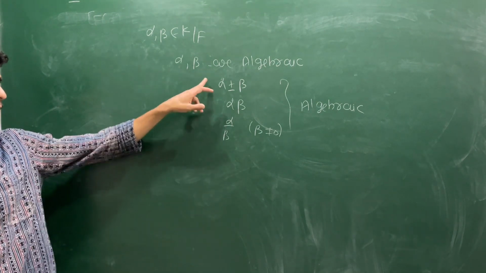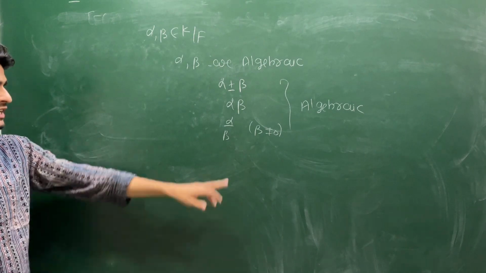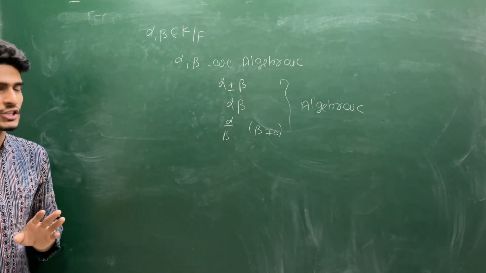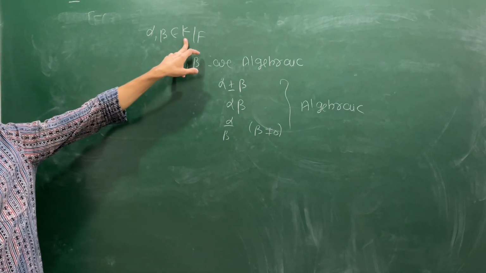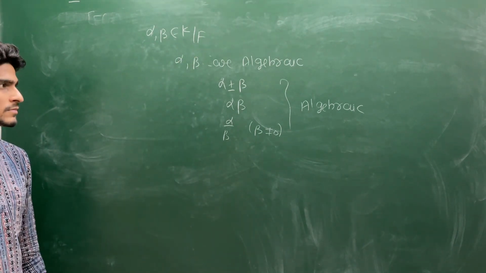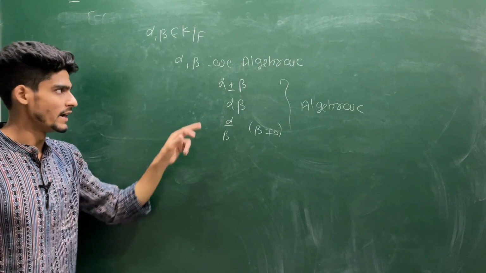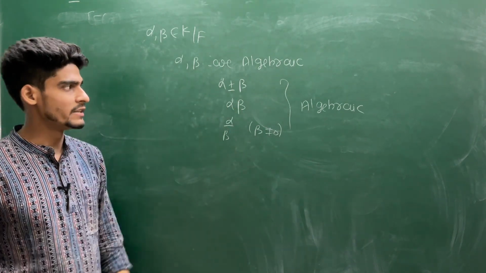First you check the closure property with respect to addition and multiplication, and verify whether this is going to be a subring of K or not. So try to find whether they are algebraic or not.